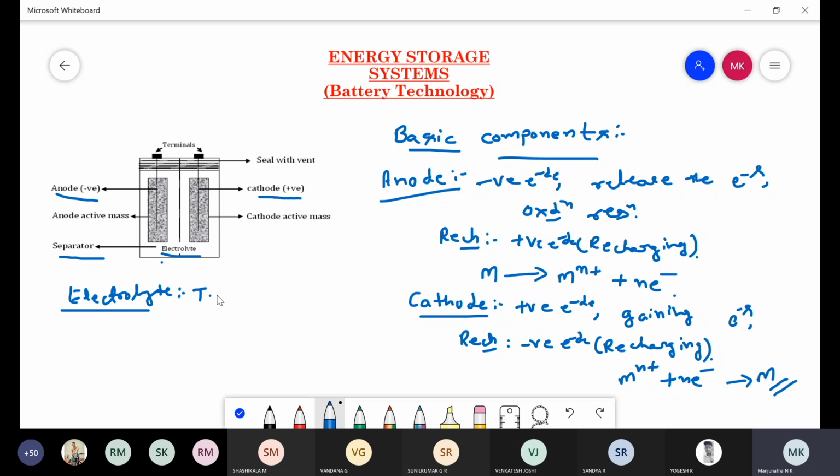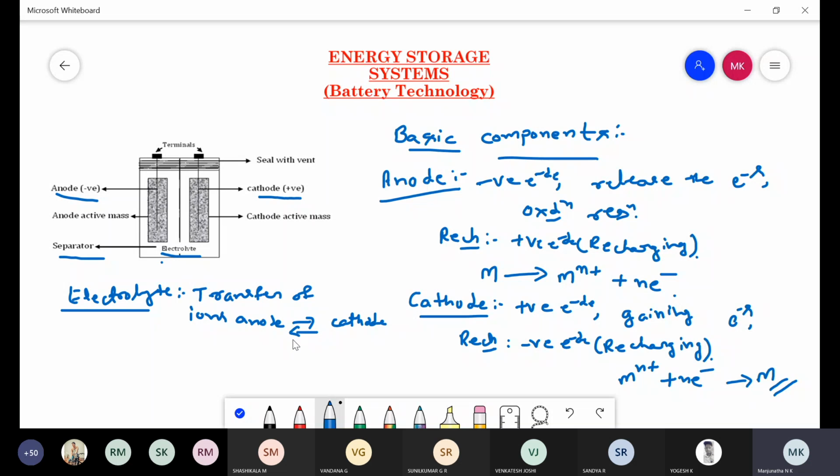It helps in the transferring of ions from anode to cathode or cathode to anode.